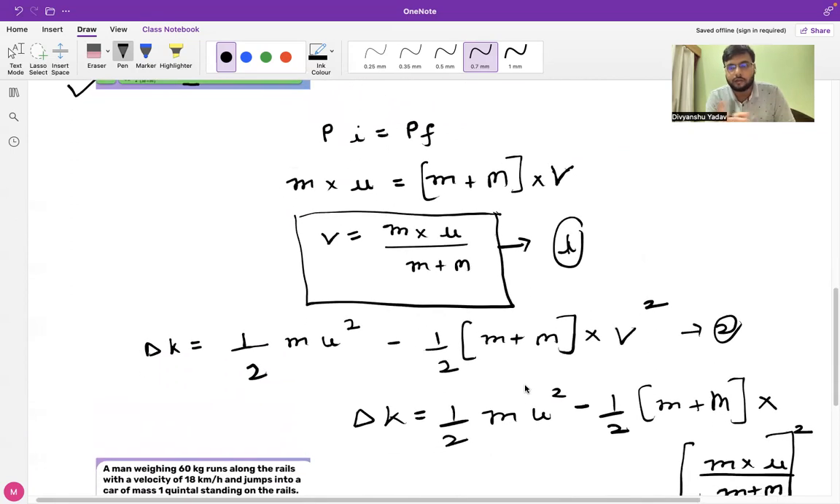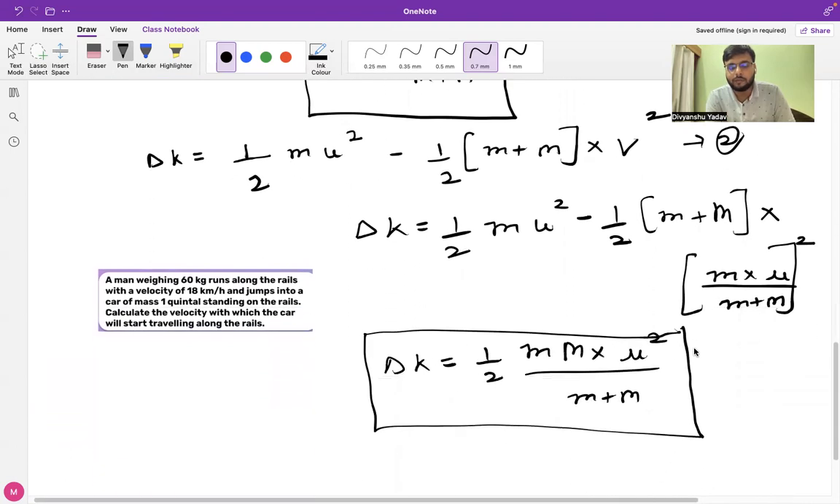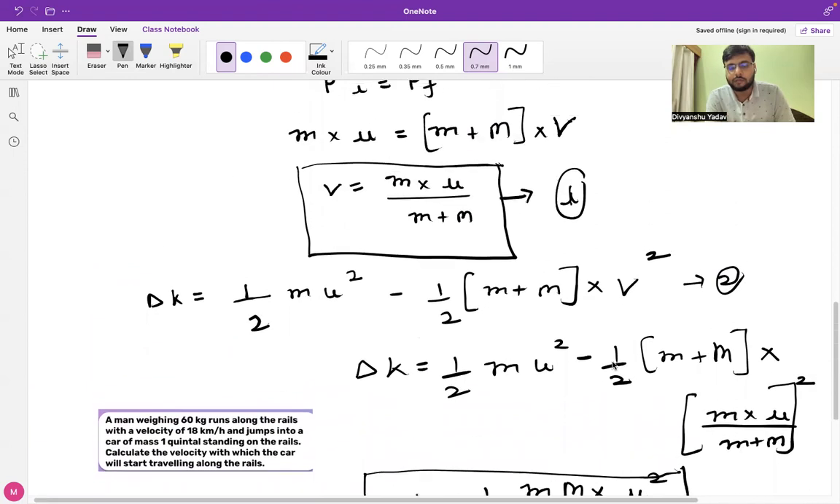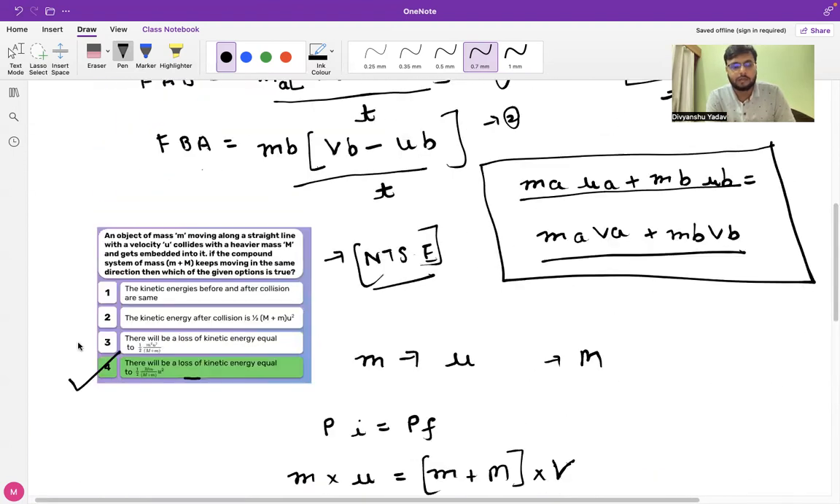So in order to find the loss of kinetic energy, we should have the final velocity with us. So what I did was use this equation of v in the second equation, and then I simply simplified. By this way, on simplifying the above equation, you will get option 4 as correct.